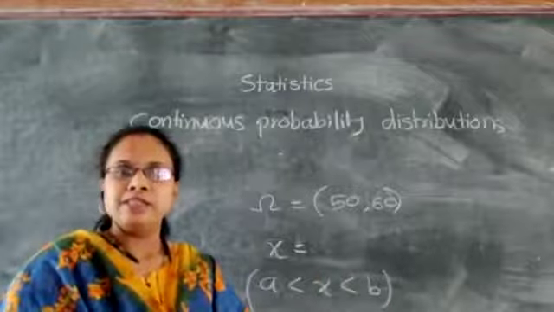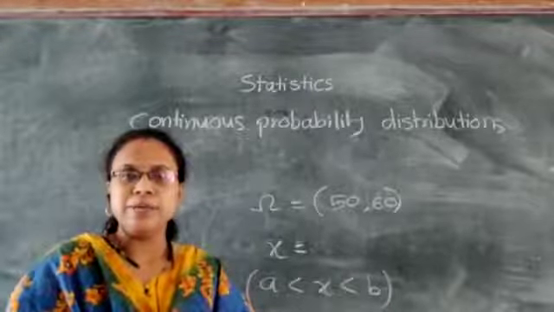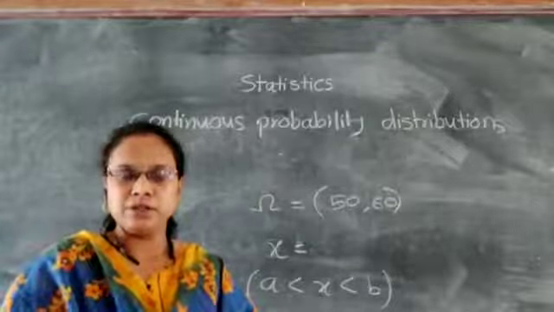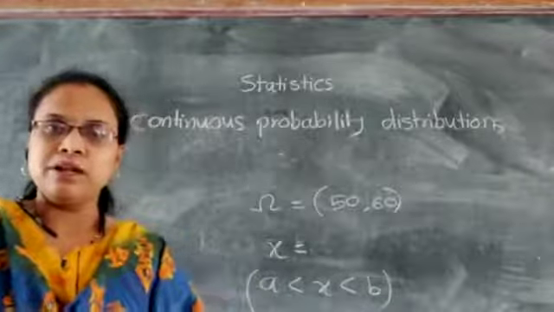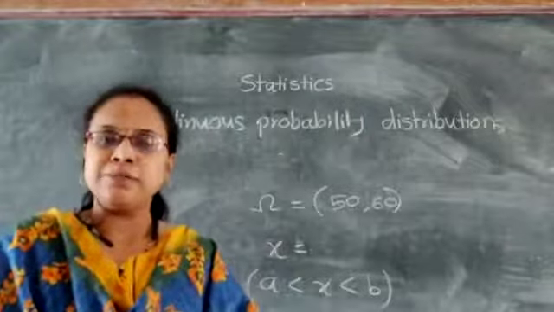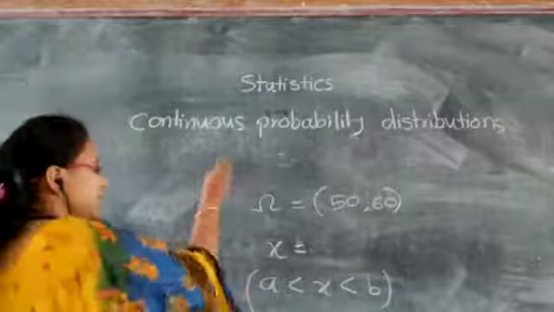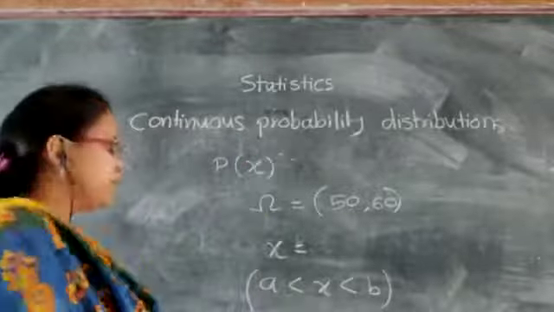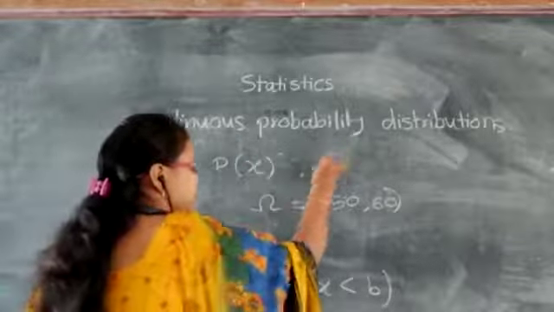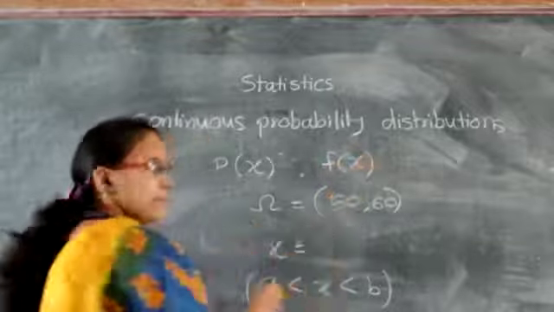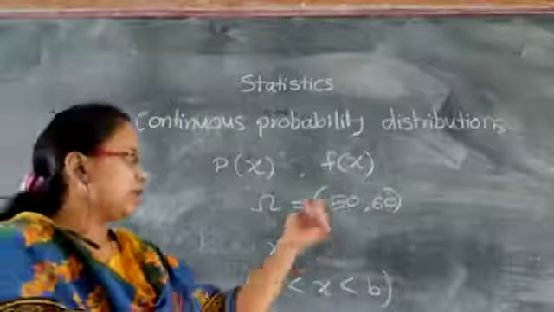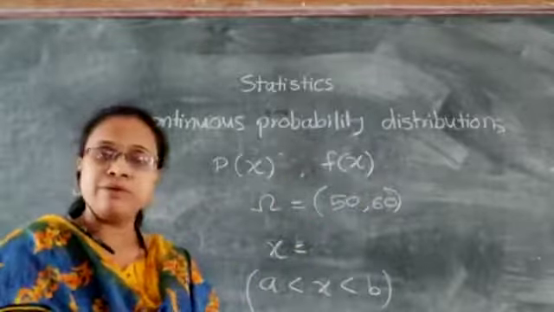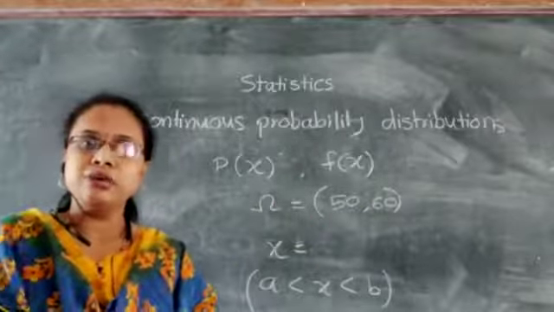So let's start with the first concept, PDF, that is probability density function. What is PDF? As you learned PMF, that is P of x, here the PDF is denoted by f of x, and this function f of x is said to be a PDF when it satisfies two conditions.